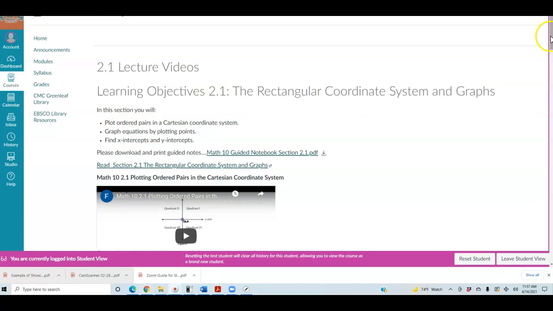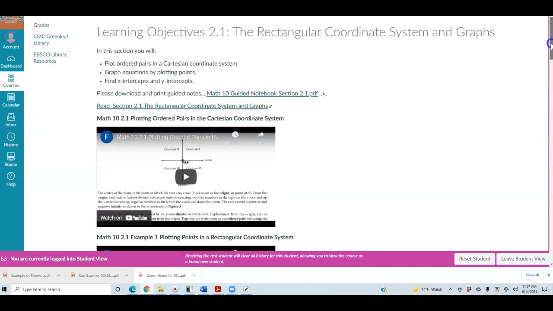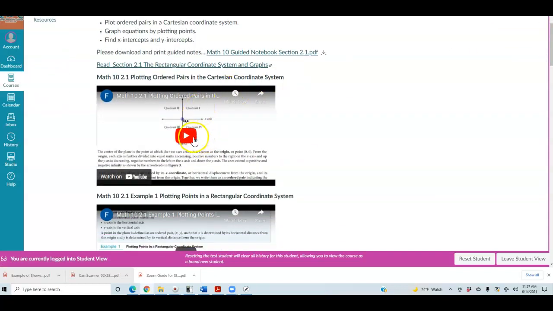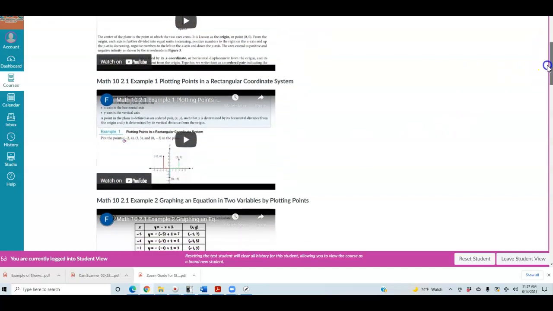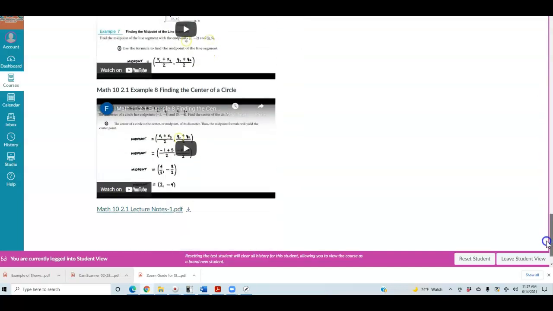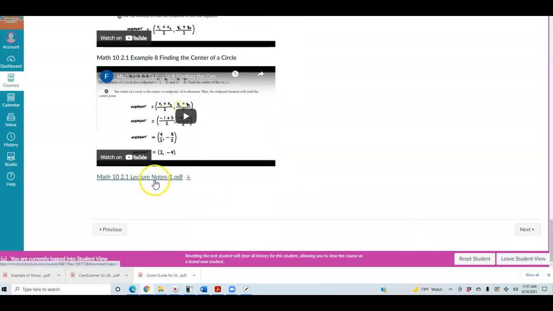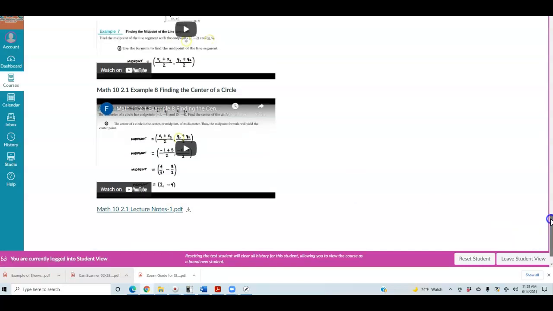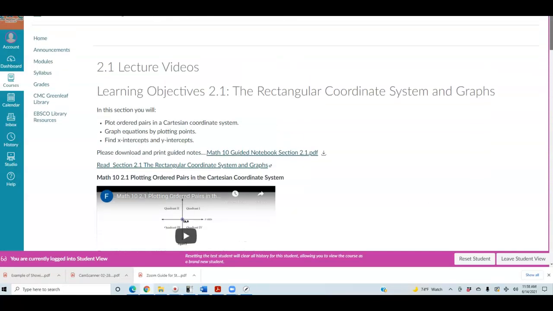And then you have the option of being able to download and print the guided notes. Okay, and then this is where you can find the textbook, the online free textbook. And then below that, you're going to find the videos that I've created for each particular example of this lecture, okay? And then at the very bottom, you're going to see the lecture notes that have been completed, okay? So for each section, this is how you would go about each particular section, okay?